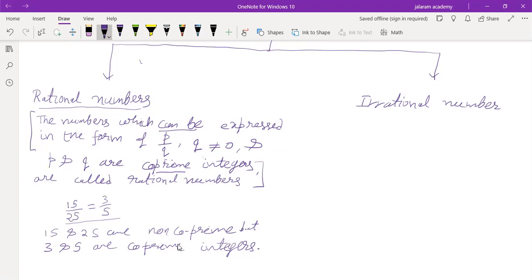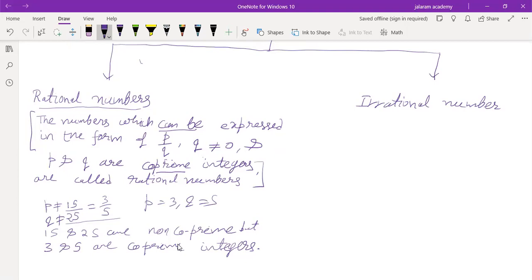15 and 25 are non-co-prime, but 3 and 5 are co-prime integers, and 15 by 25 can be expressed in the form of 3 by 5. Understood? P equals 3, Q equals 5. P is not equal to 15 in this, and Q is not equal to 25. Understood?